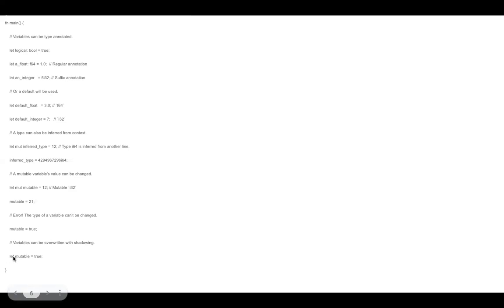Now, what does this do? After the statement, the compiler would see the latest value. This 21 would be lost. It would see this Boolean value instead. This is called shadowing, reusing the same variable name, but now giving it a different type. So from integer, we changed it to Boolean. We'll see one code in action here.